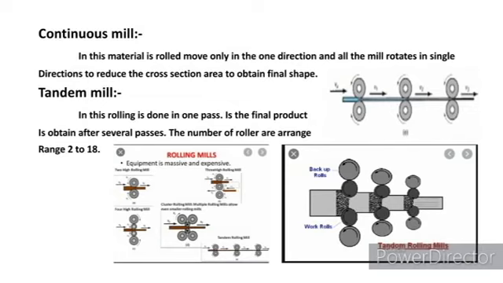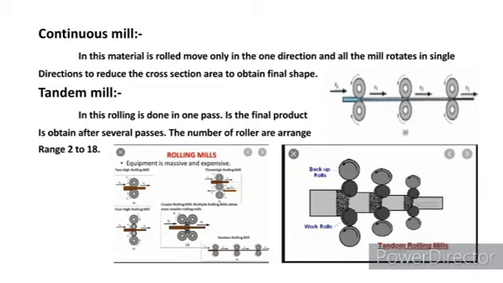Continuous mill. In this, rollers roll in a single direction in the same order to reduce the cross-section area of a material. Looking at the picture, we can observe that a small amount of cross-section is reduced at each roller of the mill.